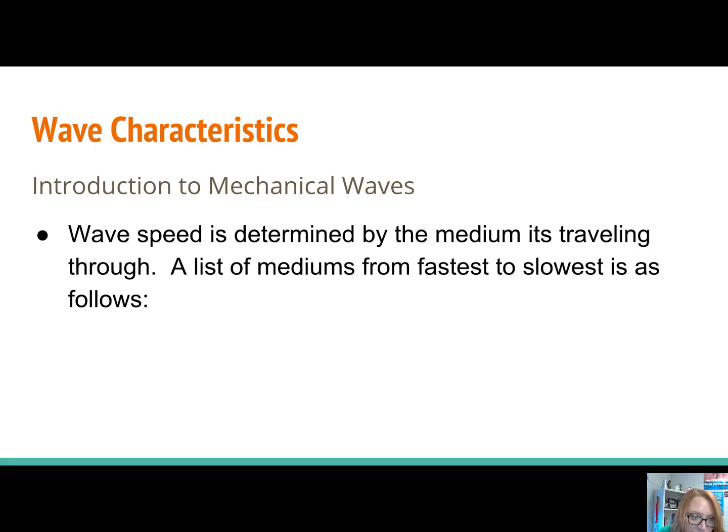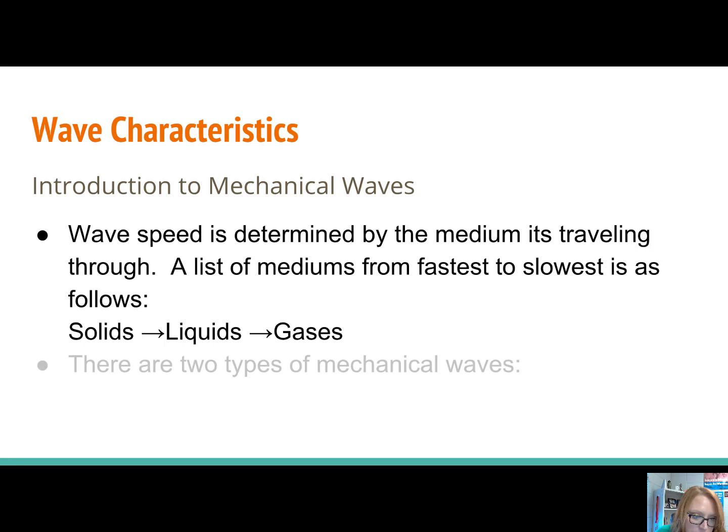Now wave speed, how fast a wave goes, is determined by the medium it's traveling through. A list of mediums from fastest to slowest is as follows. We have solids, which are the fastest, then liquids, and gases waves travel the slowest through. And this seems backwards because we would have thought the other way, but actually solids, and I'll explain why in our next video, but solids waves can travel the fastest, gases they travel the slowest.